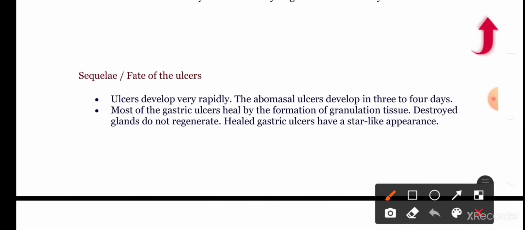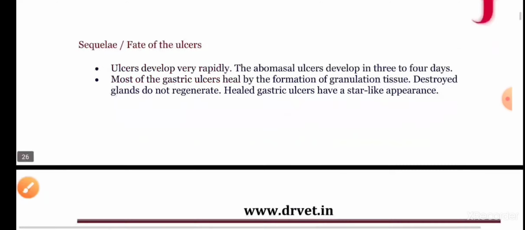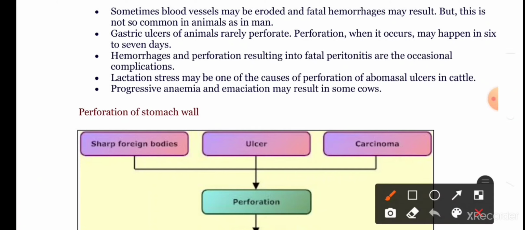Ulcers develop very rapidly. The abomasal ulcers develop in 3 to 4 days. Most of the gastric ulcers heal by the formation of granulation tissue. Destroyed glands do not regenerate. Healed gastric ulcers have a star-like appearance. Sometimes blood vessels may be eroded and fatal hemorrhages may result, but this is not common in animals. This is mainly common in man.